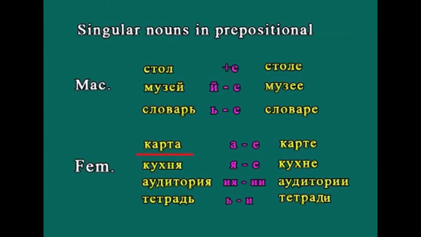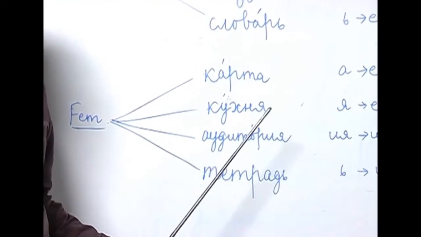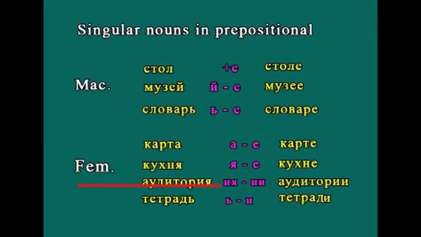So, а has to be replaced with е. So, карта will be карте. Let us take another ending, which is я ending. Я is a soft vowel. So, кухня, кухня is kitchen. So, how do we change кухня in the prepositional case? Я has to be replaced with е, soft vowel е, кухне.